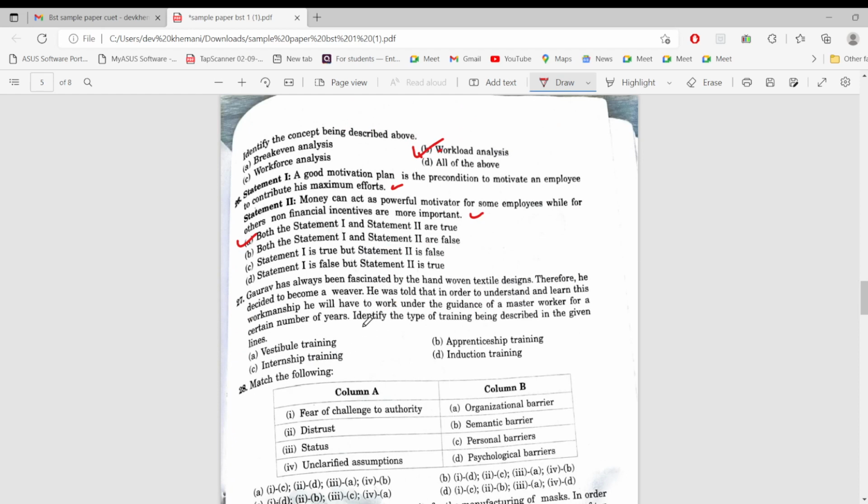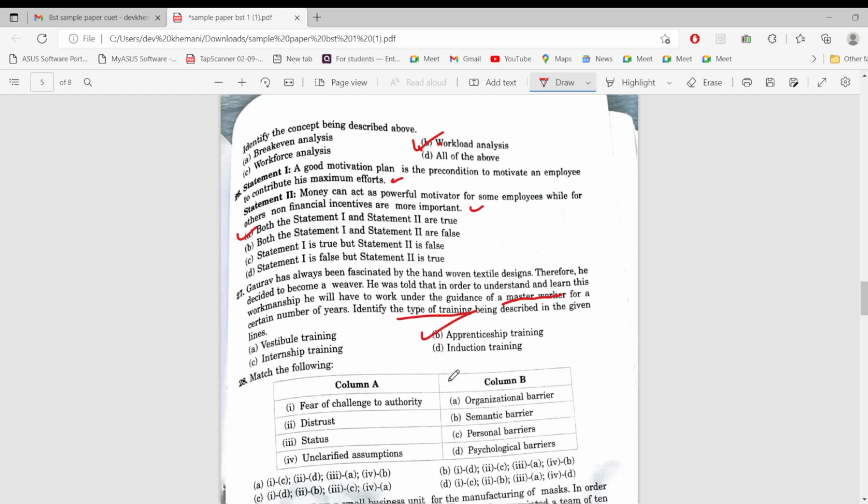Next, Gaurav has always been fascinated by hand-woven textile designs. Therefore, he decided to become a weaver. He was told that in order to understand and learn this workmanship, he will have to work under the guidance of a master worker. Okay, so master worker is apprenticeship training. So the type of training we have been asked. So apprenticeship training would be the correct answer.